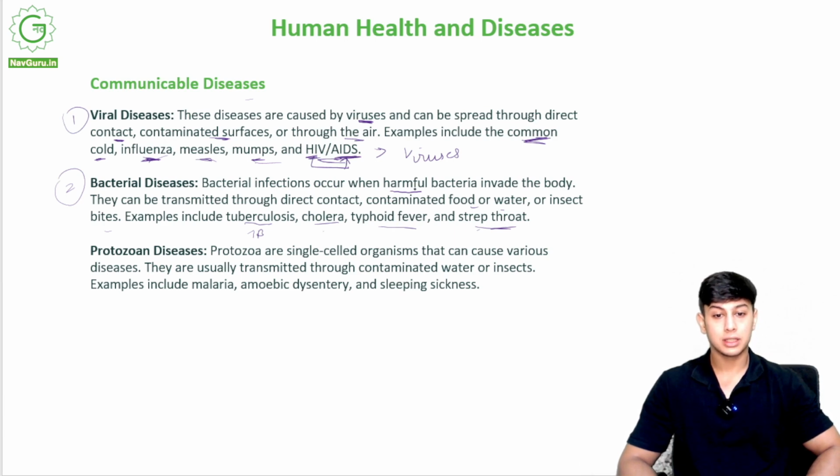Bacterial infections occur when harmful bacteria invade the body. They can be transmitted through direct contact, like touching, being in contact, sneezing, contaminated food or water. So, for example, if I have spoiled food, spoiled by the bacteria, or if there is harmful bacteria in the water, if I take contaminated water, dirty water, if I consume contaminated food, or in some